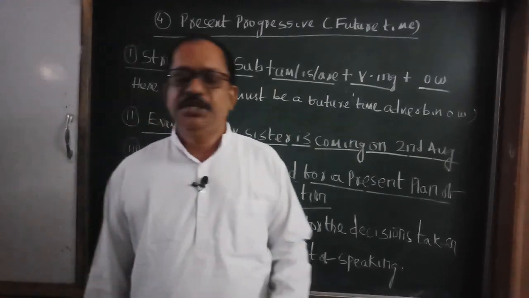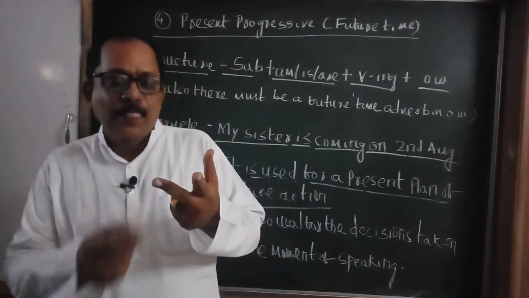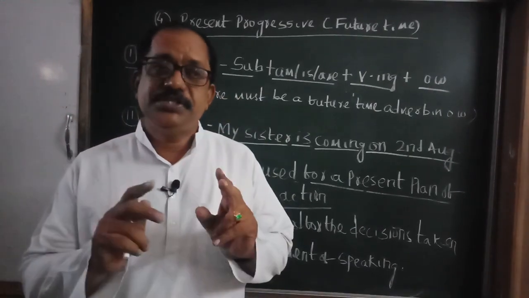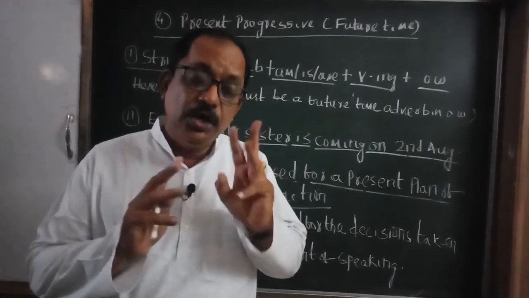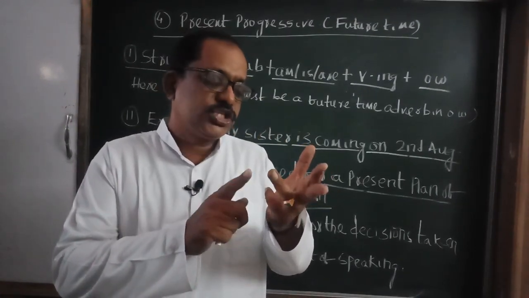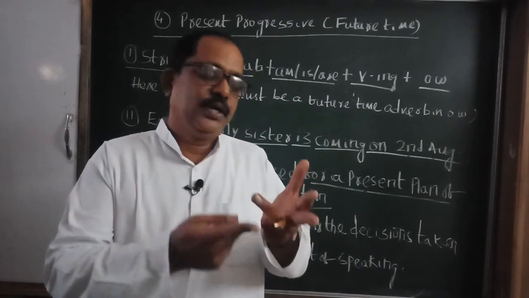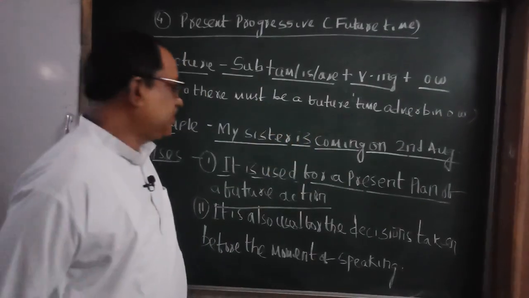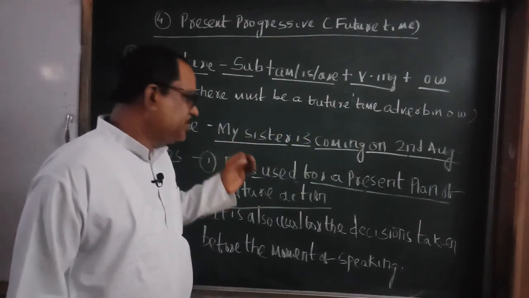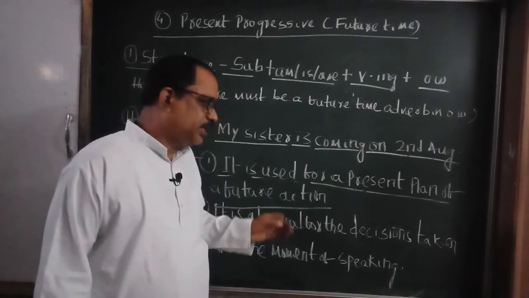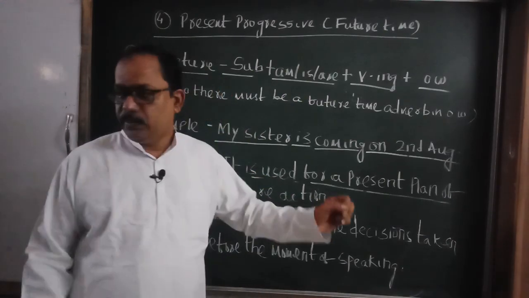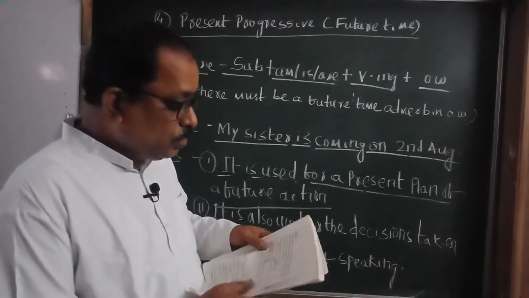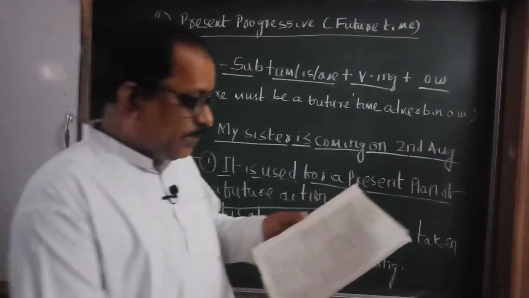So students, we discussed today two structures, that is present simple and present progressive. They are very important. Remember, present simple has 4 uses: train, bus, ship timetable, calendar fixation, official fixation, VIP tour. Present progressive is used for a present plan of a future action or a decision taken before the moment of speaking.